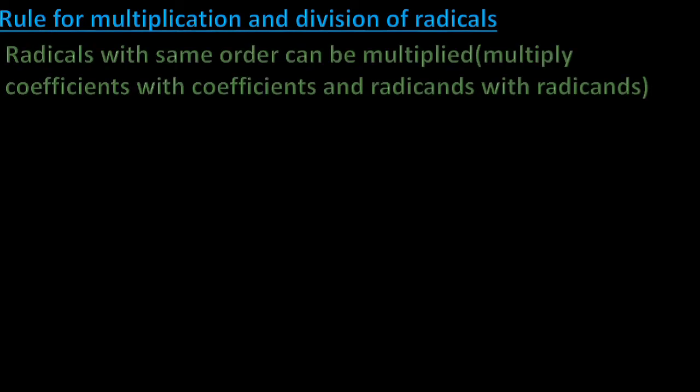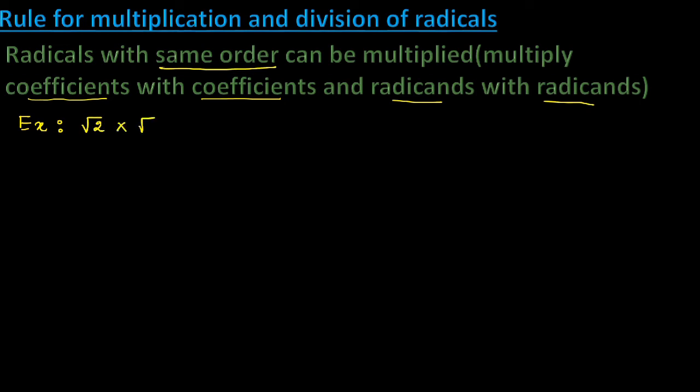Let us see the rule for multiplication and division of radicals. To multiply, the radicals should have same order. Radicals with same order can be multiplied. While multiplying, multiply coefficients with coefficients and radicands with radicands. To multiply and to divide, two radicals should have same order. No need of having same radicand.